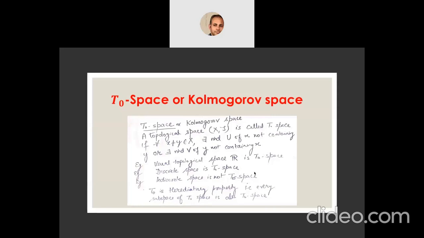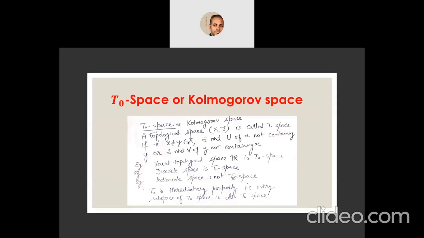Now let's talk about T-naught space, also called Kolmogorov space. A topological space is called a T-naught or Kolmogorov space if for all two distinct elements x not equal to y belonging to X, there exists a neighborhood u of x not containing y, or there exists a neighborhood v of y not containing x.